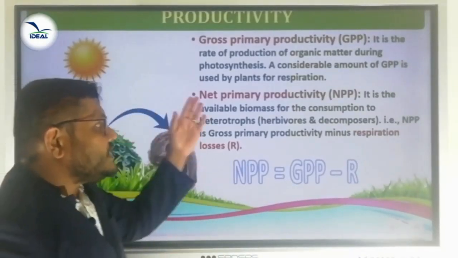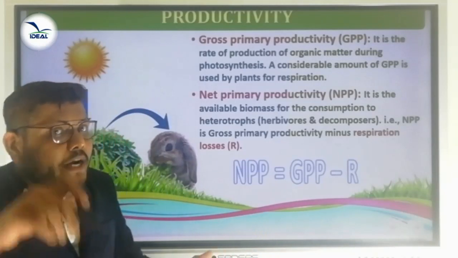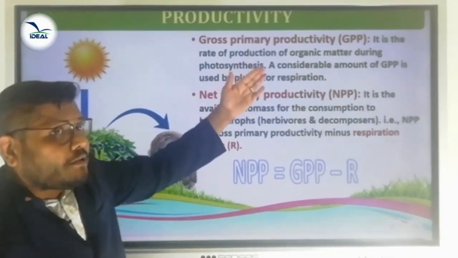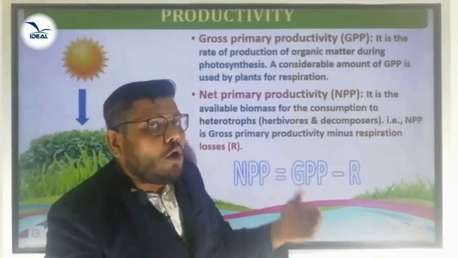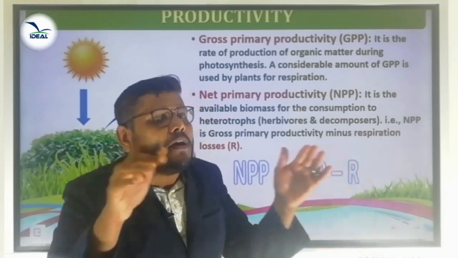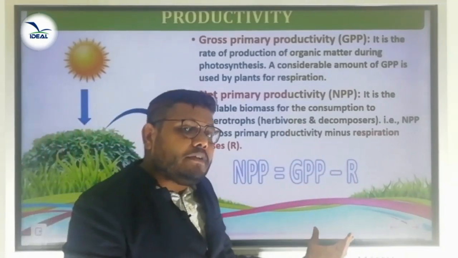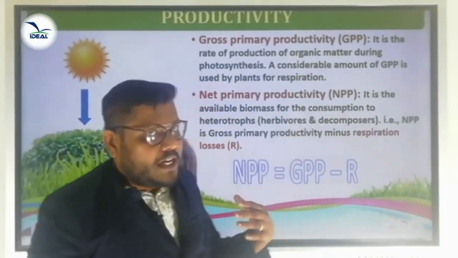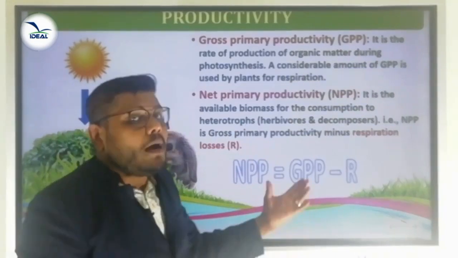Then another one is net primary productivity. What is net primary productivity? We already mentioned gross primary productivity, that particular amount is used by plants for respiration. So the balance amount is called net primary productivity. Net primary productivity means gross primary productivity minus loss of respiration, or we can say that NPP equals GPP minus R.